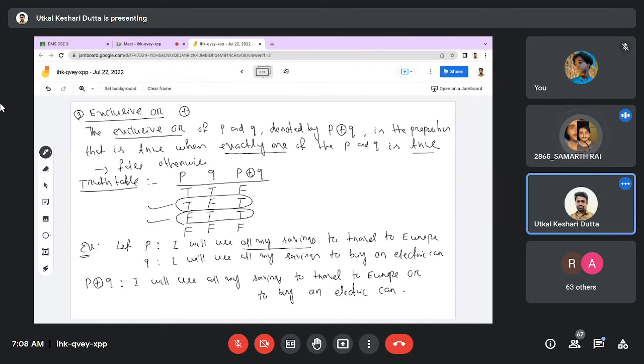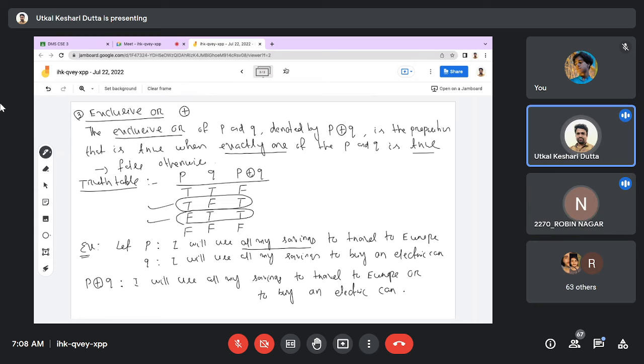Okay, sir, got it, sir. Sir, what do you mean by exclude? See this. If you are writing P or Q, it will be the same statement, but the two truth tables will be different. See the symbol. The symbol meaning is different. Okay.